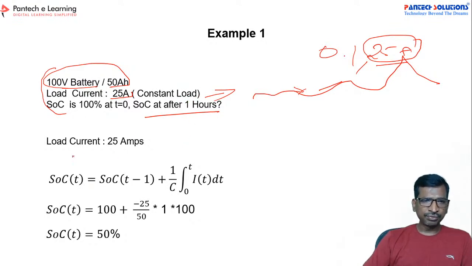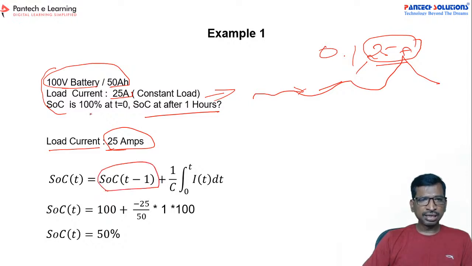For that, we are going to apply this formula. See here, the load current is 25 ampere. Just apply: this SOC is the initially charged value, that is 100%. Then 1 divided by C, that is 50 Ah, and we are going to draw the value, so let us take this as a minus ampere.